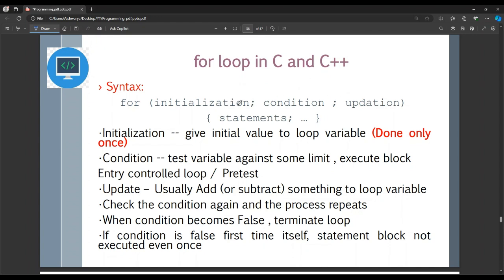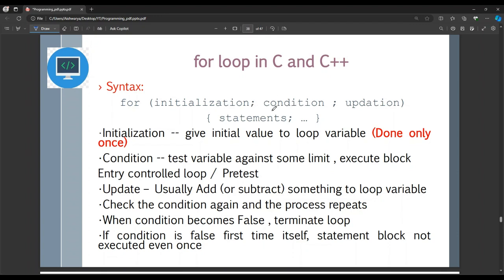So you don't have to do the initialization here, you can do it before. And the updation need not be written here, you can do it along with the statements. And the condition you can also write inside, but basically what for loop checks in the generic syntax in C and C++ is whether you have the two semicolons.